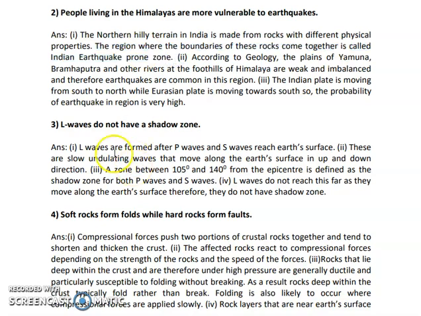Okay, now let us move further to the L wave. हमें सबको पता है कि seismic waves तीन तरीके के होते हैं, like P wave, S wave and L wave. So L waves are called longitudinal waves. L waves are formed after P waves and S waves. सबसे last जो wave आती है during the earthquake, those are the L waves. सबसे पहले P, then the secondary, and the last one is the L waves.